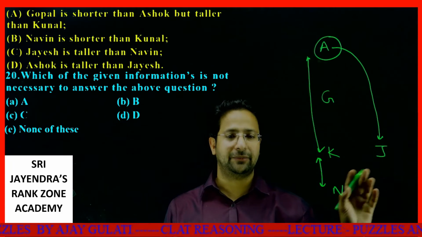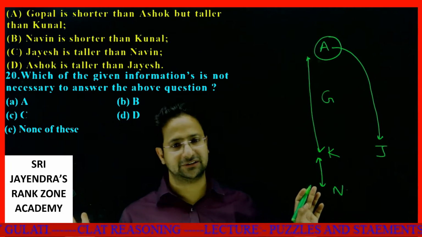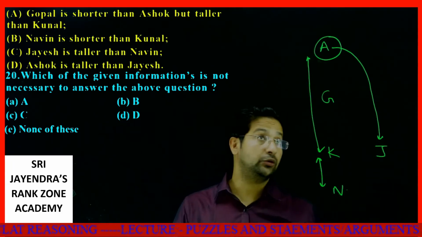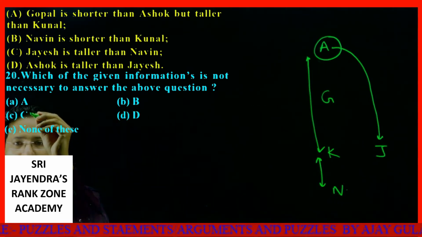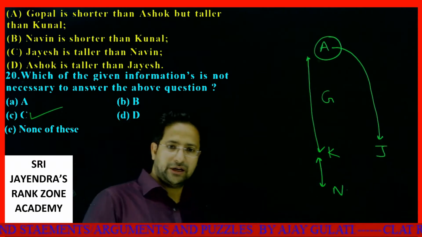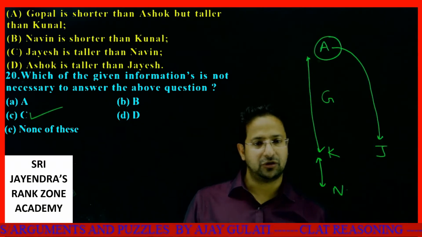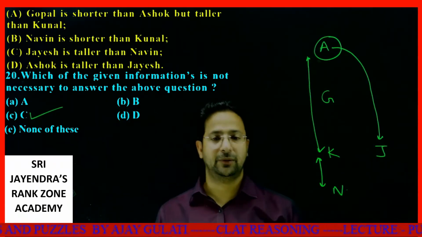So even if I don't have the third statement, I can definitely figure out that Ashok is the tallest. So C is the statement which is not the most necessary one. Okay, dear students, C is the statement which is not the most necessary one. So that will be my answer.